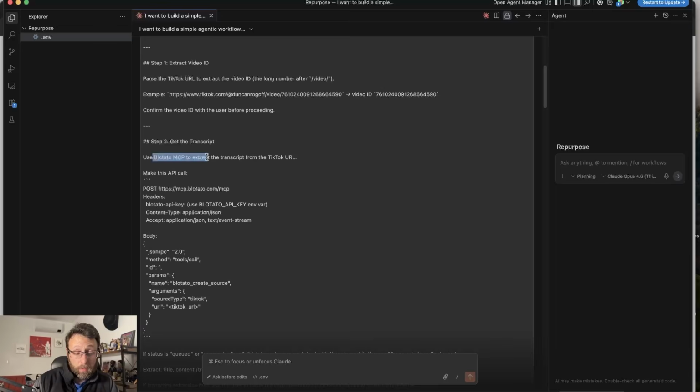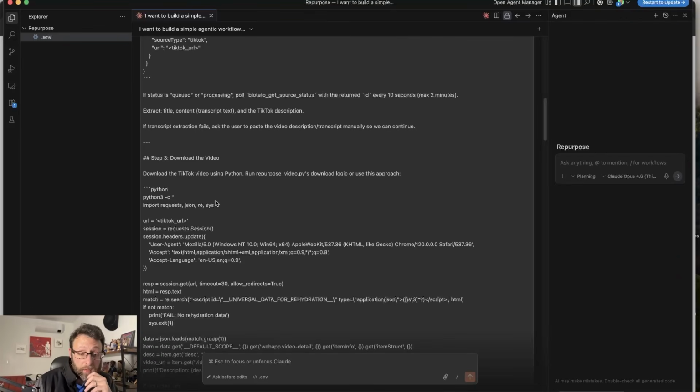It's going to use the Blotato MCP to extract the transcript from the TikTok URL. Blotato actually has a built-in feature that allows it to extract the transcripts from TikTok videos, so that way we know what the video is talking about in order for the system to write our captions. Next, it's going to actually download the video. It's going to write a Python script for us. I don't know how to code. This is going to do it for me.